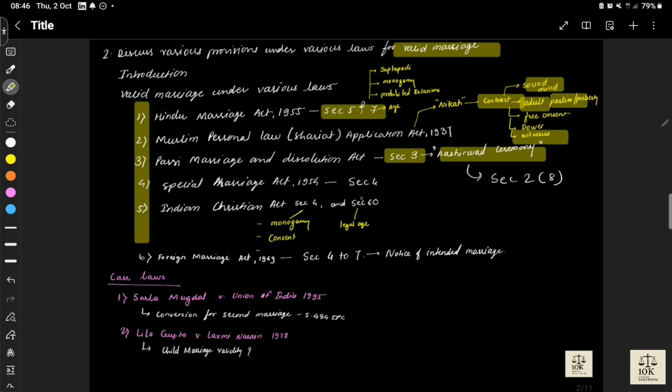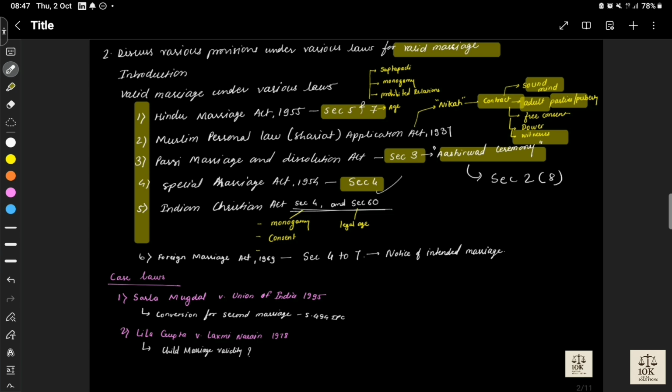There are other provisions for valid marriage under the Special Marriage Act, but in this question we are focusing only on the concept of valid marriage. Then the Indian Christian Marriage Act, Section 4 and Section 60. These are 2 important sections for the Indian Christian Marriage Act.